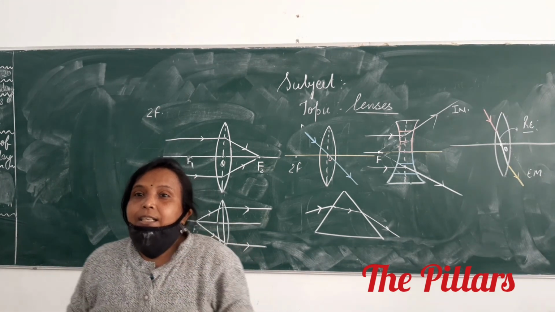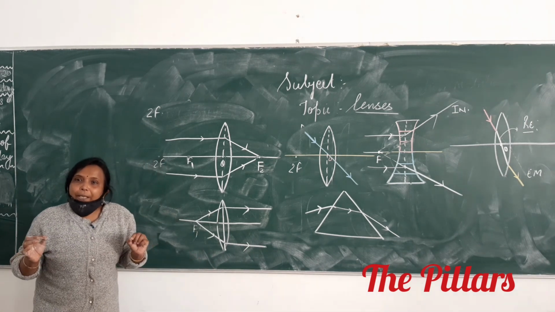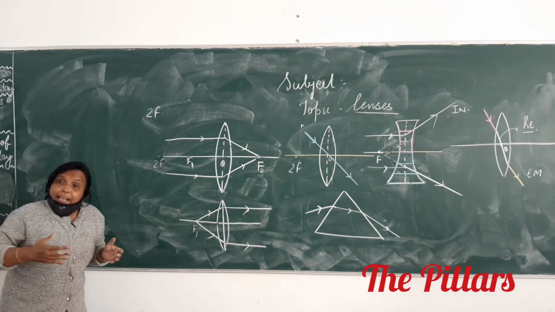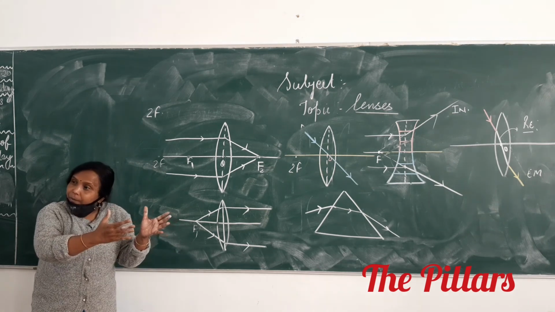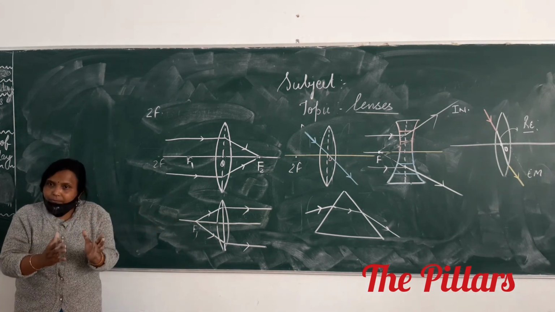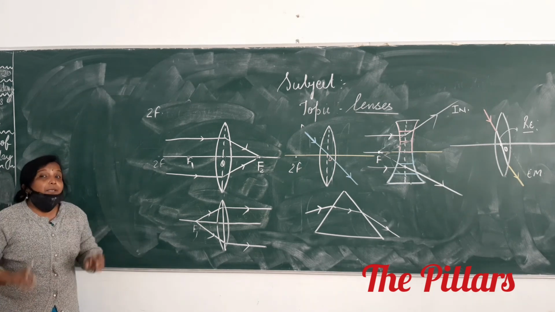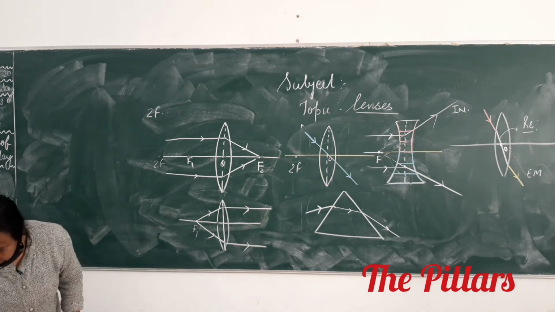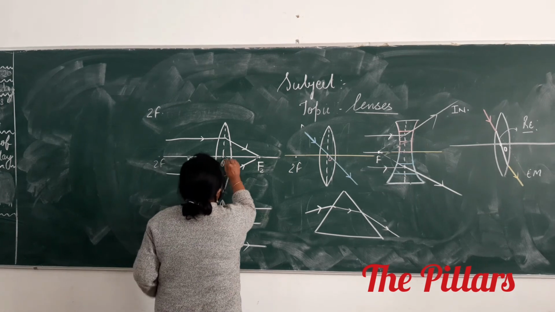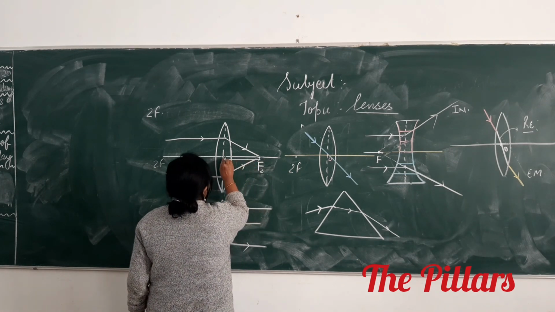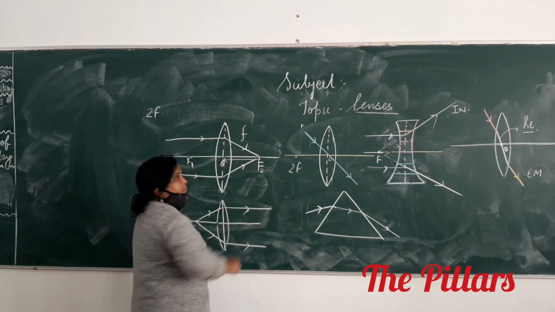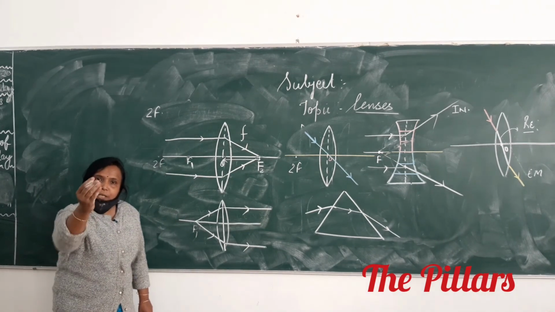The distances which will be in the direction of light will be what? Positive. And against the direction of light? Negative. Then, if it is so, what is this OF2 called? Focal length.